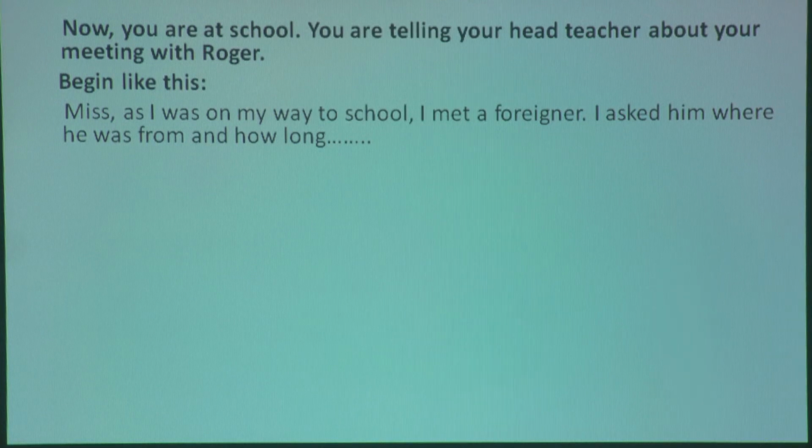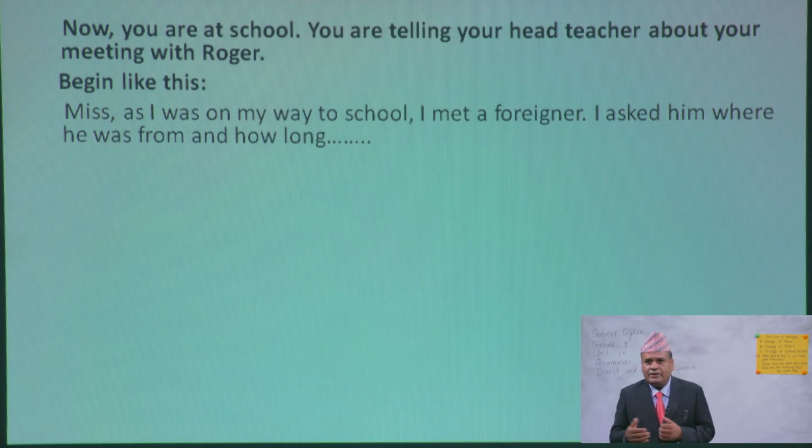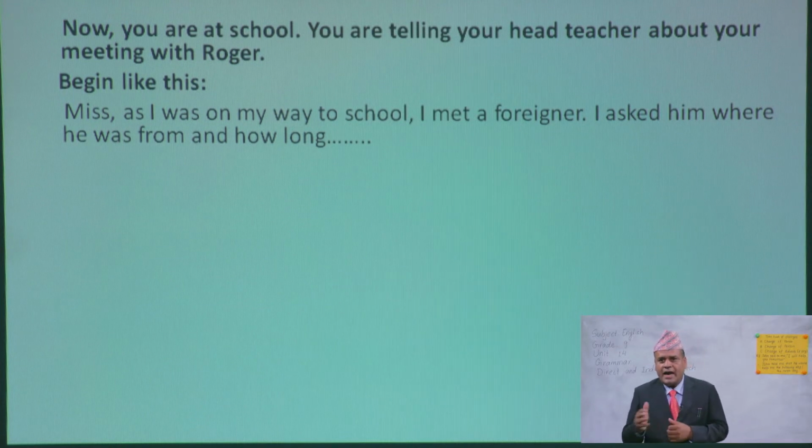Miss, as I was on my way to school, I met a foreigner. Because you are reporting this to your head teacher. Your head teacher listens and you are reporting, which means you are using indirect speech this time. Okay, miss, as I was on my way to school, I met a foreigner. I asked him where he was from and how long.